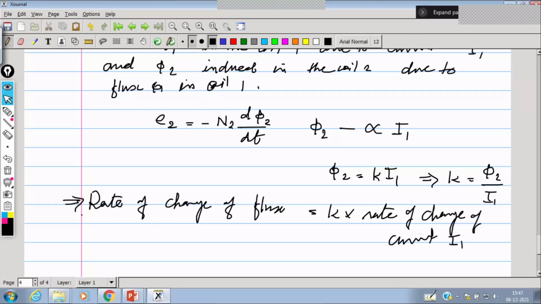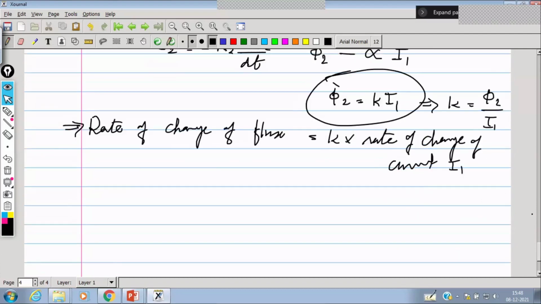So the meaning is the rate of change of flux in the secondary coil or second coil is K times the rate of change of current I1. So here we can differentiate this equation with respect to time. We can write d phi 2 by dt is equal to K times dI1 by dt.